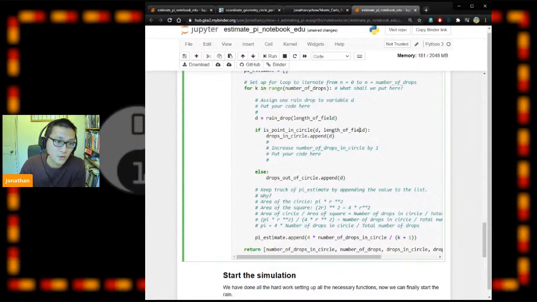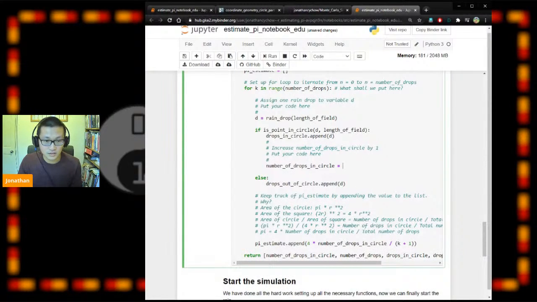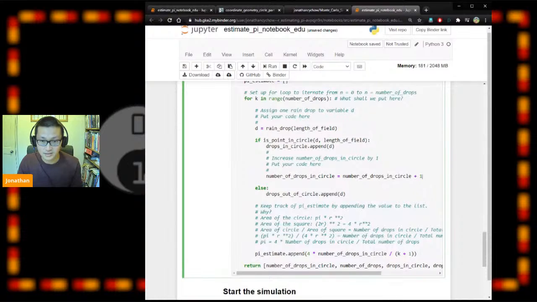What it does is look for the function we just wrote, checking if the raindrop is in the circle, and if this statement is true, it will execute this bit. Basically, it will append the raindrop to a list, as well as increase the number of drops in circle by 1. So if we do something like this, it will work.